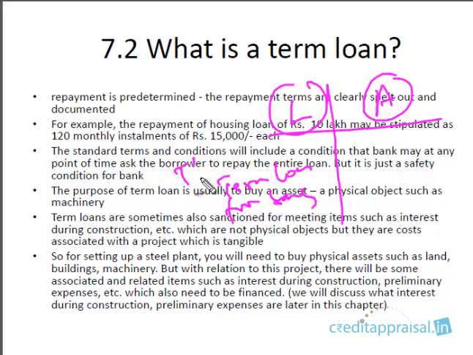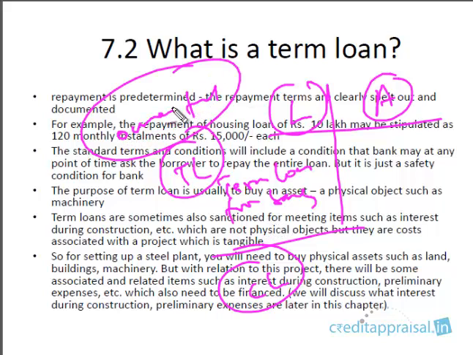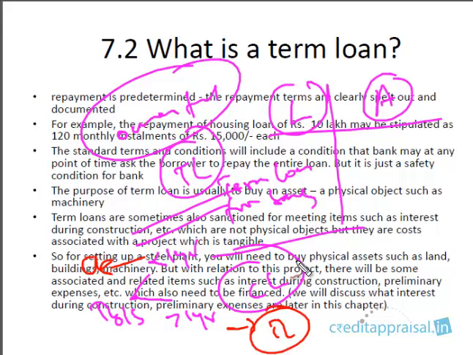This we have discussed under term liabilities. So there are some term liabilities, there are some current liabilities, there are some owners' funds. Under term liabilities, we have discussed an item called term loans from banks, and we also split this term loan outstanding into two portions, right? One is that portion which is falling due within the next 1 year. This we classified as a current liability, and the balance portion which is falling due beyond 1 year, this we classified as a term liability. So these are the basics which we discussed.